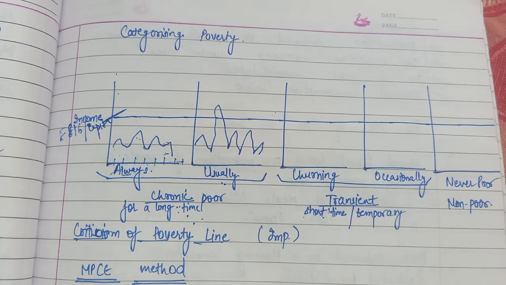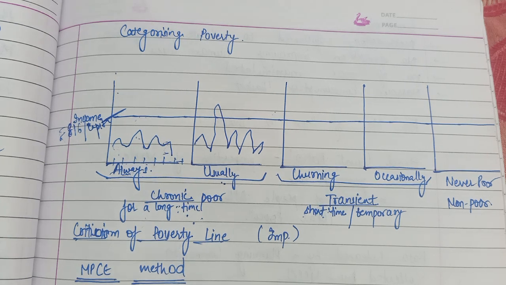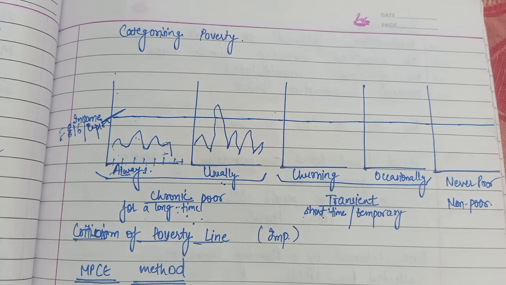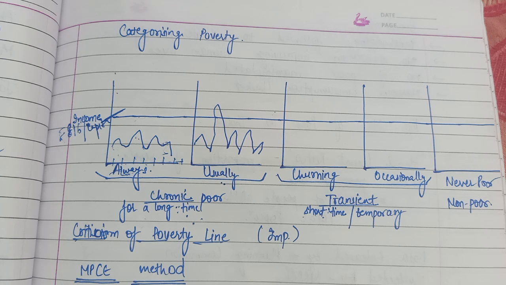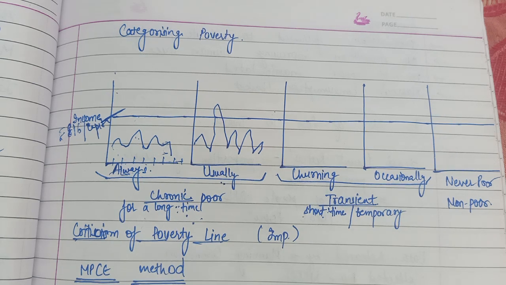This category can include those landless laborers who are always poor, and those small and marginal farmers who are usually poor throughout the year, but there might be some time, maybe the harvest time, where they get some money from the harvest that they sell in the market. Again they have no work because they have no working capital for the next season, so they remain usually poor throughout the year. It also includes rag pickers and beggars. So this is chronic poor, always poor or usually poor.